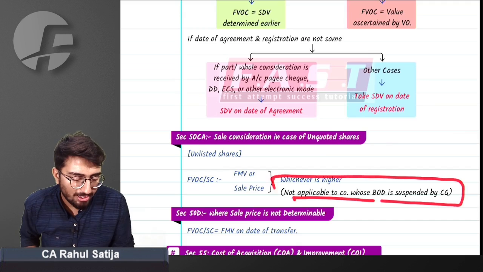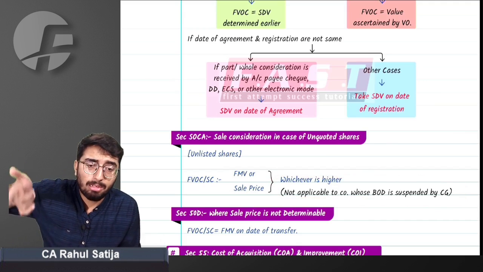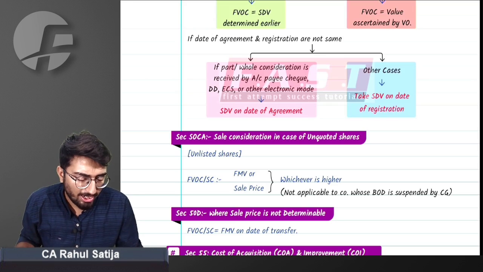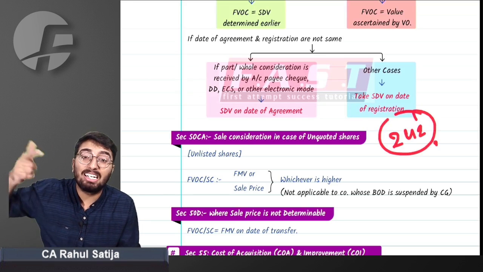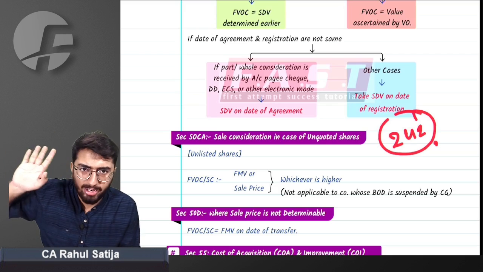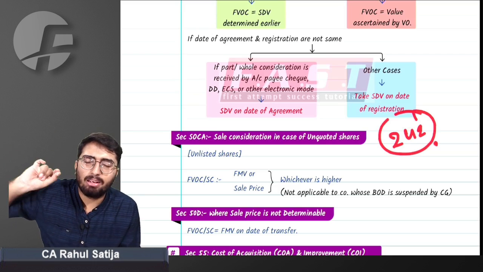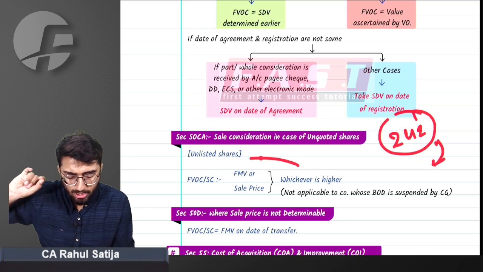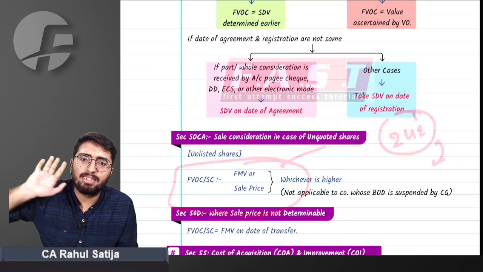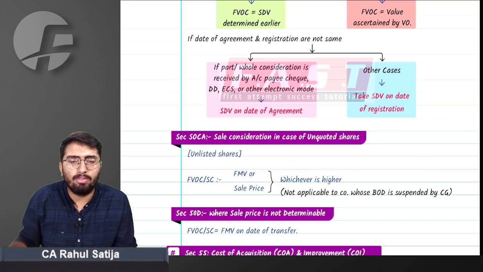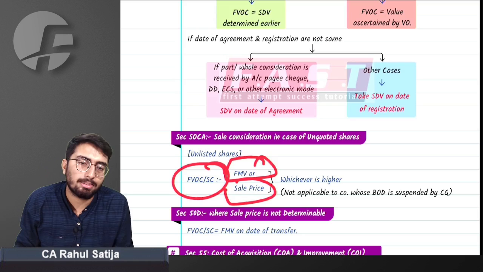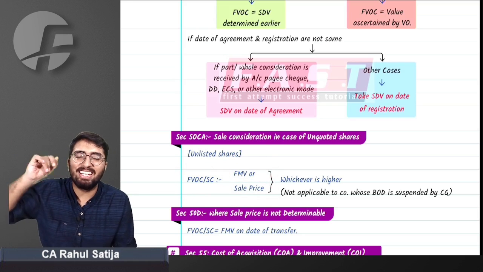But this provision is not applicable to companies whose board of directors has been suspended by the central government. Under Section 242 of the Companies Act, the central government has powers to suspend the board of directors of a company. In such a case, this provision is not applicable. Whatever sales price has been agreed upon will be considered as the full value of consideration. But otherwise, the sales value will be the higher of FMV or sales price.